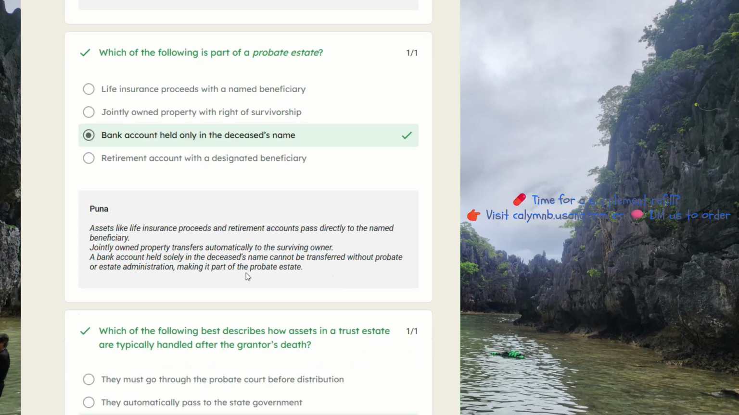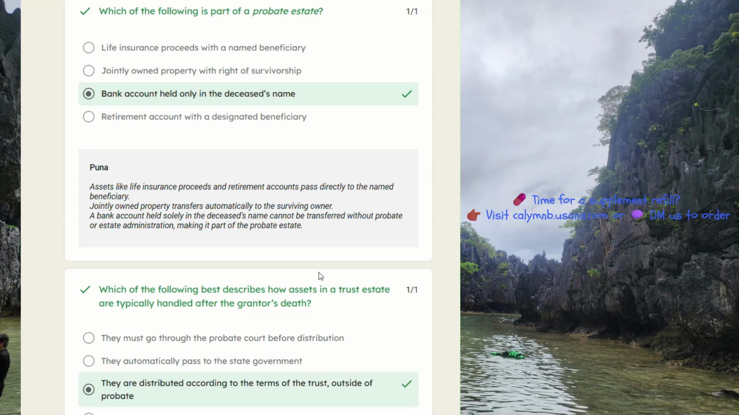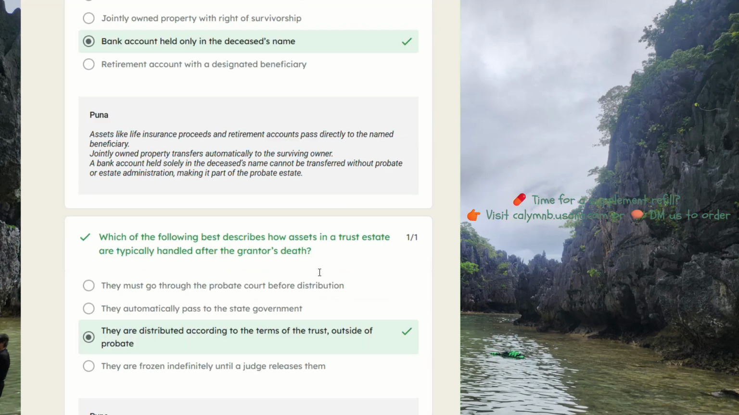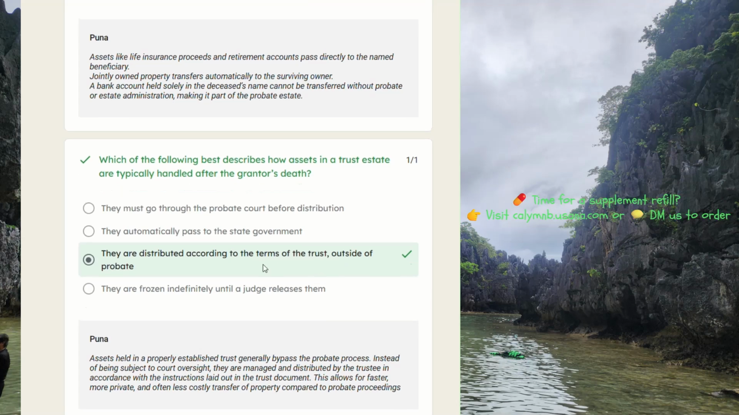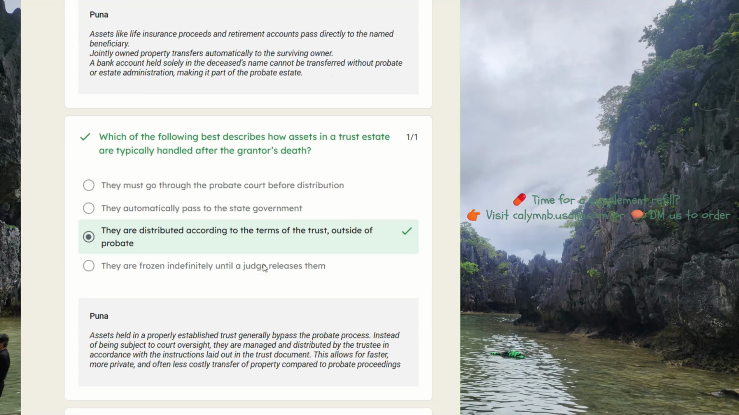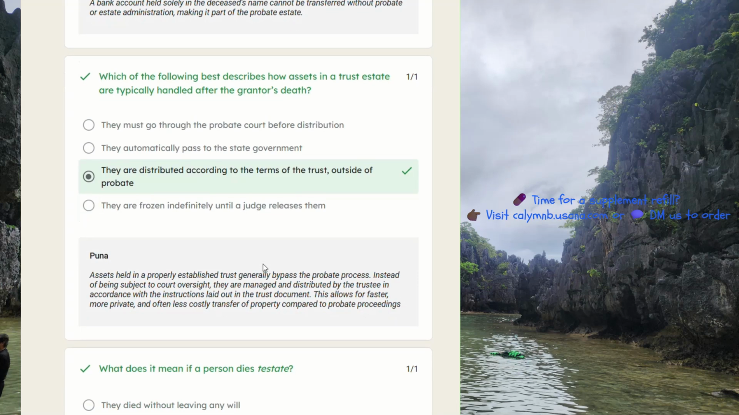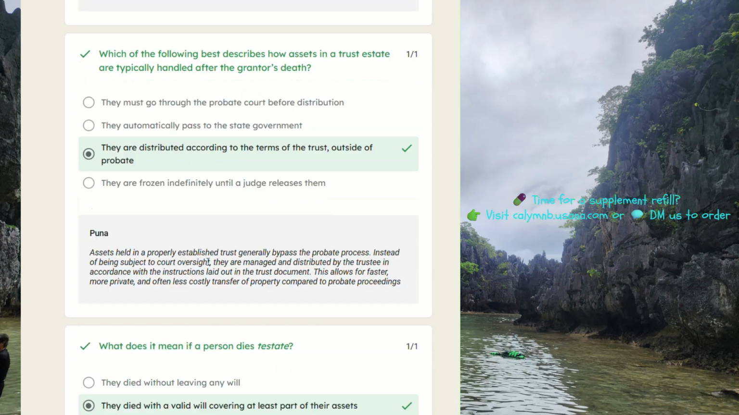A bank account held solely in the deceased's name cannot be transferred without probate or estate administration, making it part of the probate estate. Which of the following best describes how assets in a trust estate are typically handled after the grantor's death? They are distributed according to the terms of the trust outside of probate.